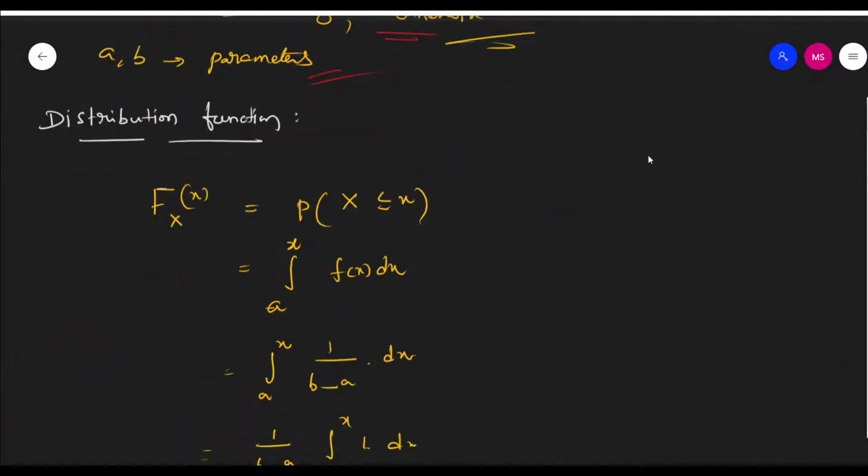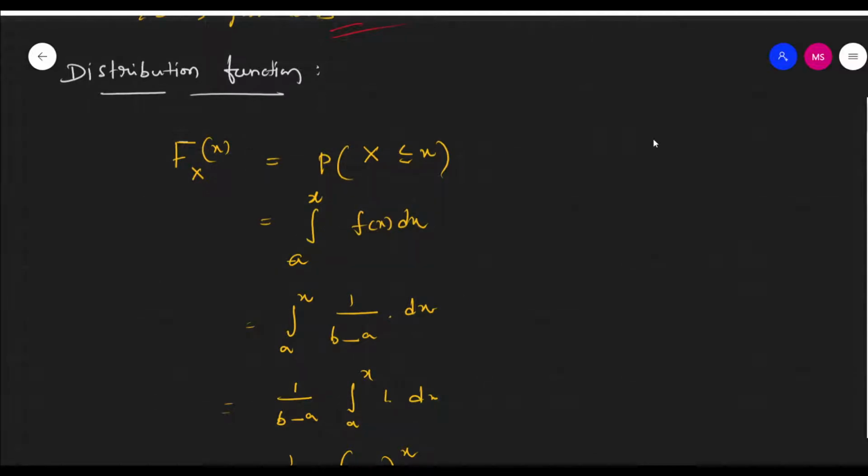Next, discuss the distribution function. What is the distribution function? F of x is equal to P of X less than or equal to x. This is the distribution function formula, that means the cumulative distribution function. Here x is the maximum value, so it is the upper limit, and the lower limit is a.